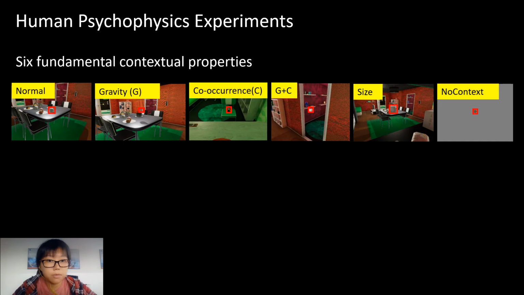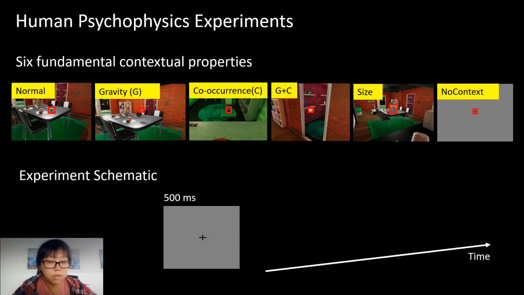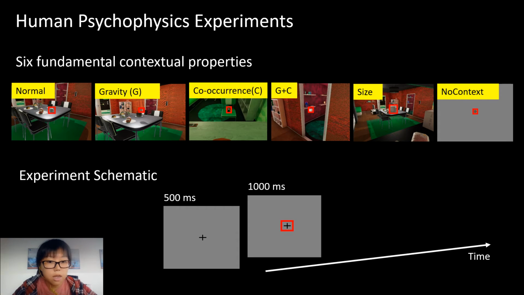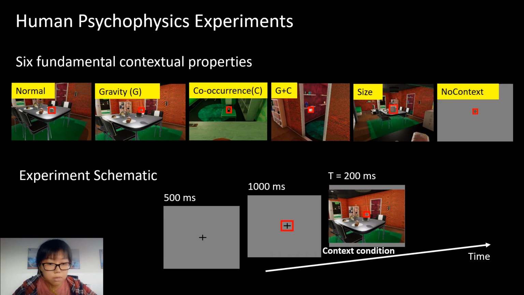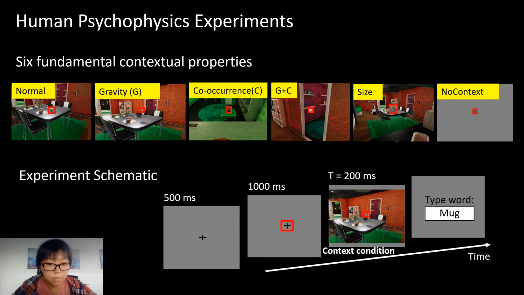We studied 6 fundamental contextual conditions, such as gravity, co-occurrences, and relative sizes. Here is the experimental schematic on MTurk. Subjects were first presented with a fixation cross for 500 milliseconds, followed by a bounding box indicating the target object location for another 1 second. In most experiments, the image under various contextual conditions was shown for 200 milliseconds. After image offset, subjects type one word to identify the target object.